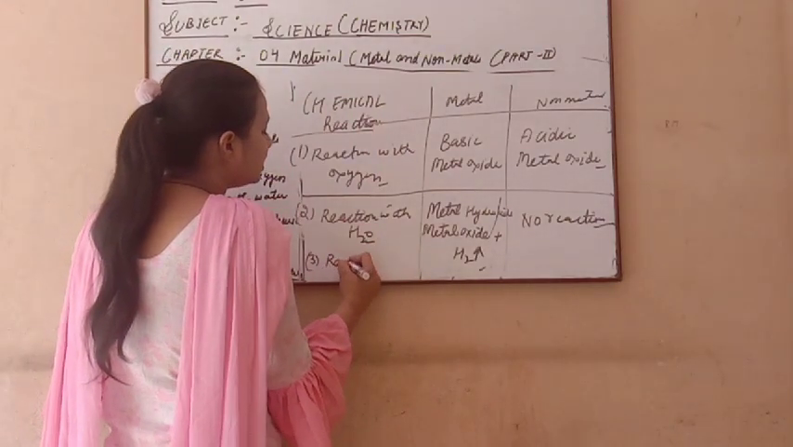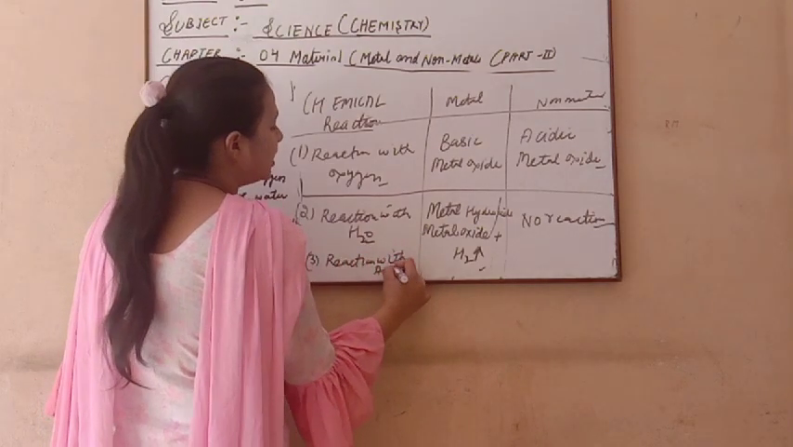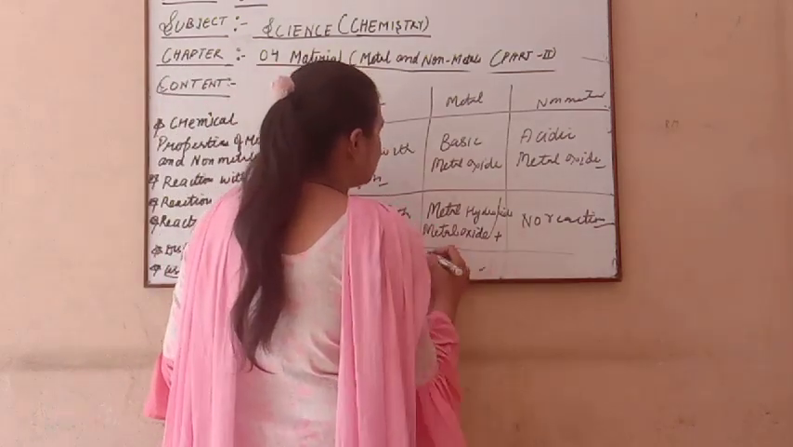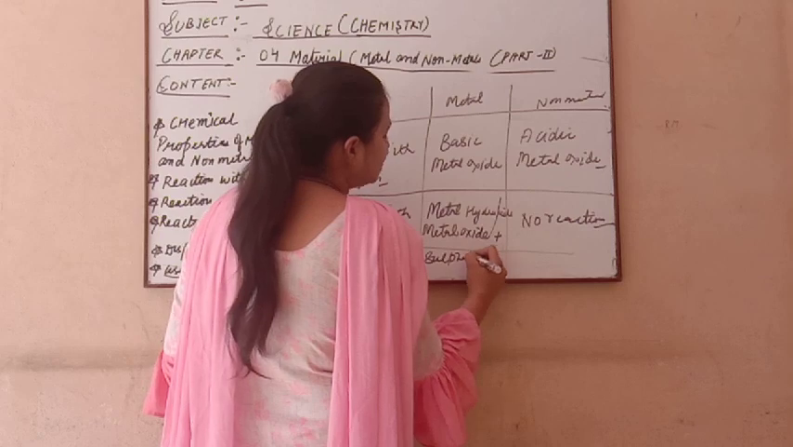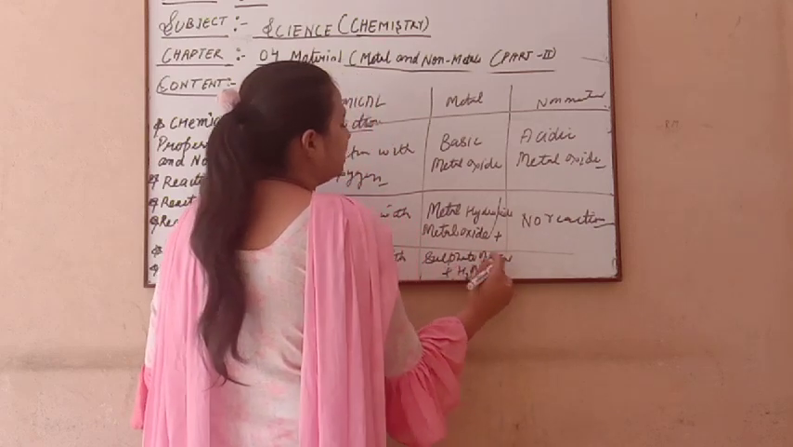Now the third one, the reaction with acid. When any metal reacts with acid, it makes salts of the metal, and hydrogen gas is also evolved in this case.